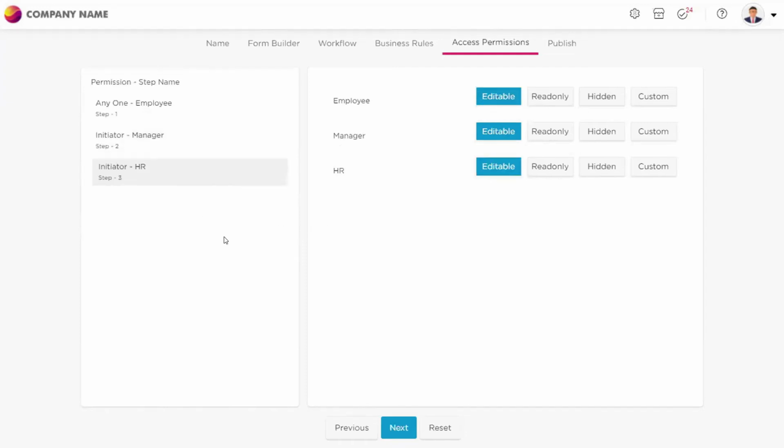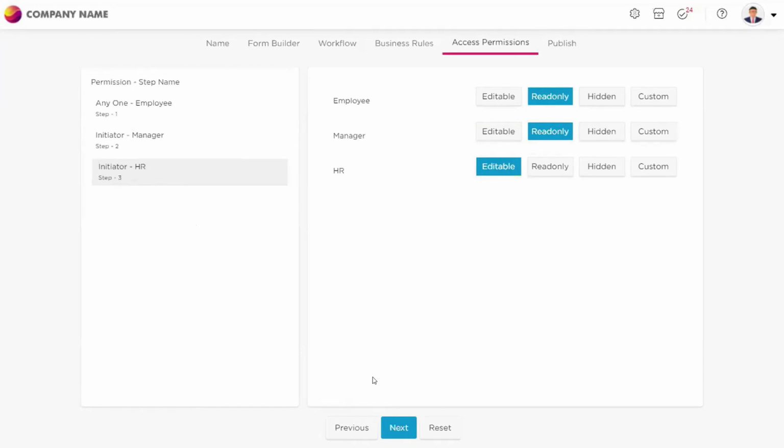In the same way, when it comes to HR, HR needs to see the details that the employee has submitted, so it should be read only. He should be able to see the remarks the manager has given, so it will be read only. And for HR to give his remarks, it should be in editable mode. So this is how, using access permissions, you can limit the user's access or visibility of different sections to a user. So this is all about access permissions.